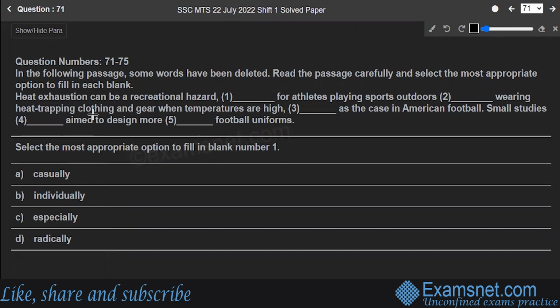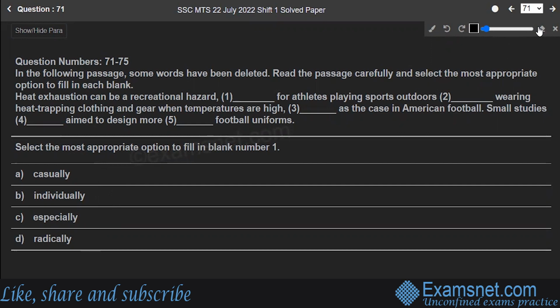Casually for athletes, individually for athletes, especially for athletes, or radically for athletes. In this paragraph, the focus is laid on a particular person or purpose. We are talking about athletes, right? So the word especially will be the most appropriate one to fill in the blank.